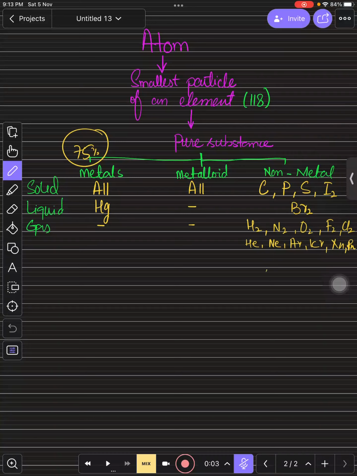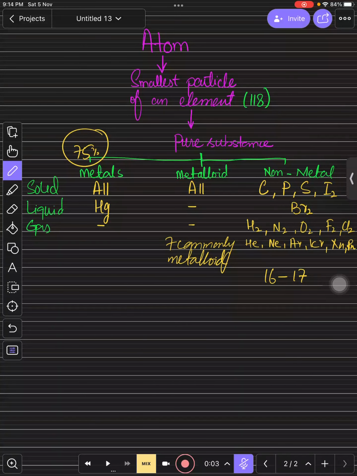Yes, sir. We have 16 to 17 non-metals, and 7 commonly used metalloids in the periodic table, right? These are the basic distribution of elements in the periodic table that you need to know. Every element has its own atoms, and the smallest particle of that element is known as an atom, right?